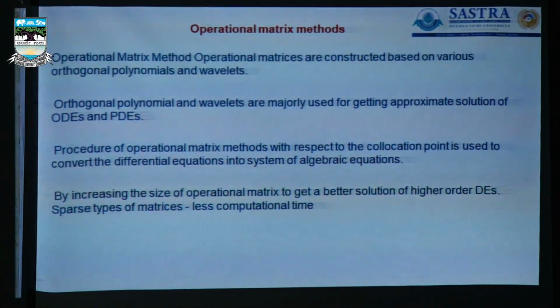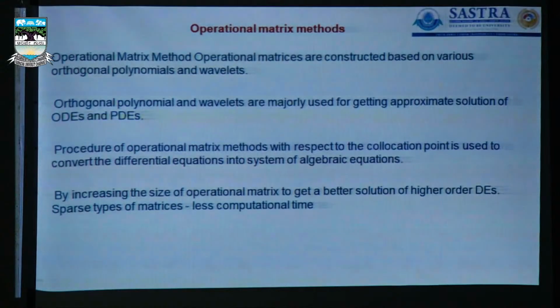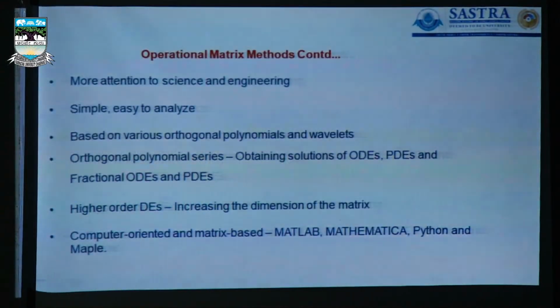Most of the operational matrices are sparse matrices, therefore they have more zeros. When we have the operational matrix of derivative or the operational matrix of integration, we have many zero entries in the matrices. Therefore, the computational CPU runtime is reduced compared with the Runge-Kutta method as well as other conventional numerical treatments for solving nonlinear as well as fractional order differential equation models. That is why the operational matrix methods have been highlighted in the ship dynamics related application problems that we have quoted. These are all the advantages of operational matrix methods.